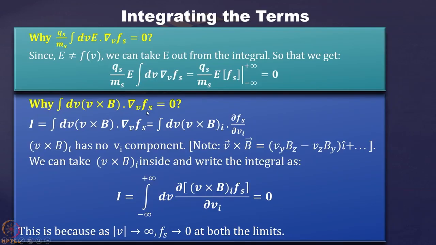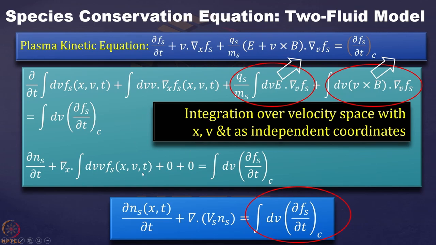Now this is fine. What we are now left with is this term is 0, this term is 0. So we have only two terms on the left side, but on the right hand side, this ∫dv ∂fs/∂t collision is there. So how to evaluate this term? Because it is a collisional term and we are not very aware of what kind of collision is going on there. So this term needs to be carefully evaluated.